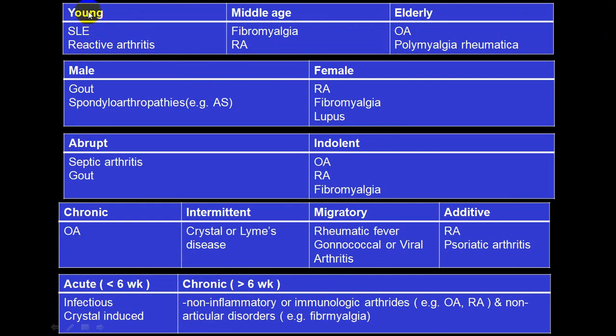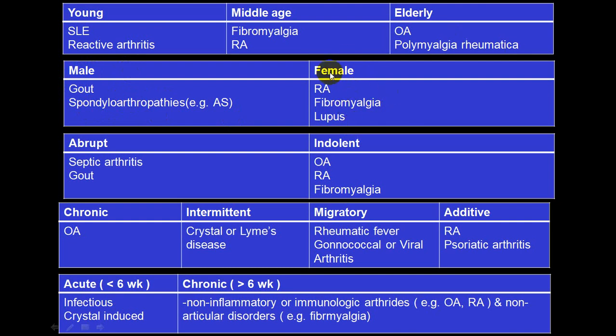So if you look at this, in a very young person, SLE and RA. In a middle aged group, RA is very common. And in an old age group, osteoarthritis is more common. If you look at male and female, in a female RA is more common, less common in male, while spondyloarthritis is more common in male as compared to female.